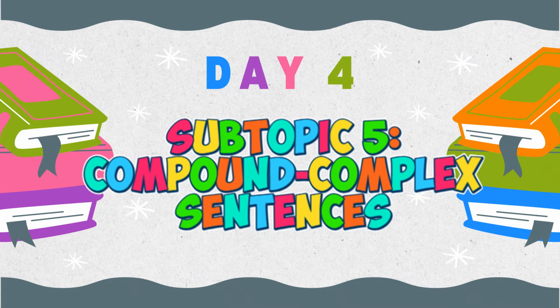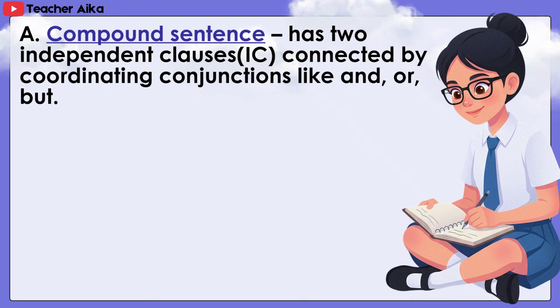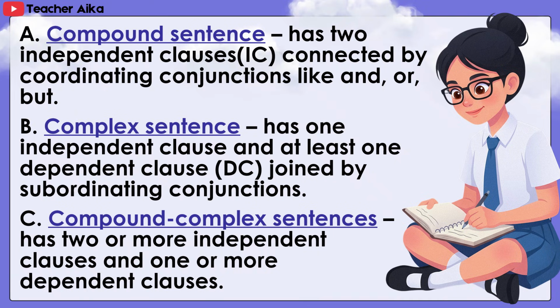Day 4, subtopic number 5, compound-complex sentences. A. A compound sentence has two independent clauses, or IC, connected by coordinating conjunctions like and or but. B. A complex sentence has one independent clause and at least one dependent clause, or DC, joined by subordinating conjunctions. C. A compound-complex sentence has two or more independent clauses and one or more dependent clauses.